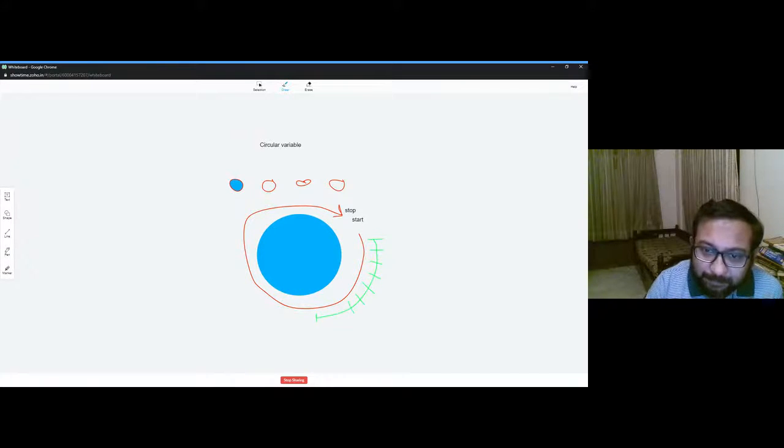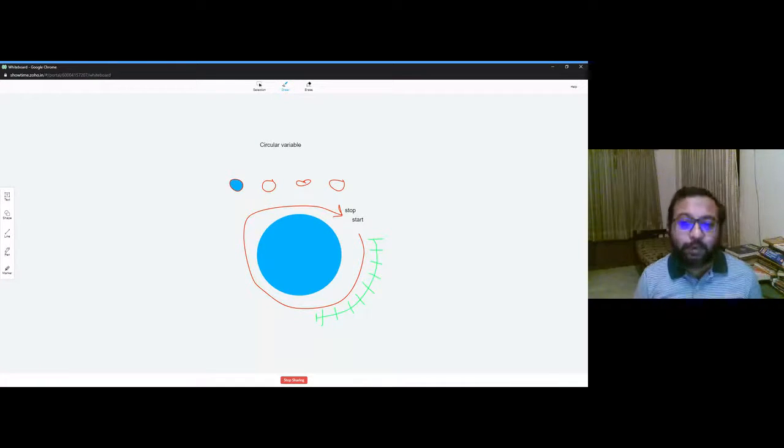So, for practical purposes, when a small arc of the whole circle is taken for the study, it can be treated as a continuous variable. There is no need to treat that as a circular variable. But if you complete the circle or nearly complete the circle, then errors will come up and you cannot use it in the same way as you use a continuous variable.